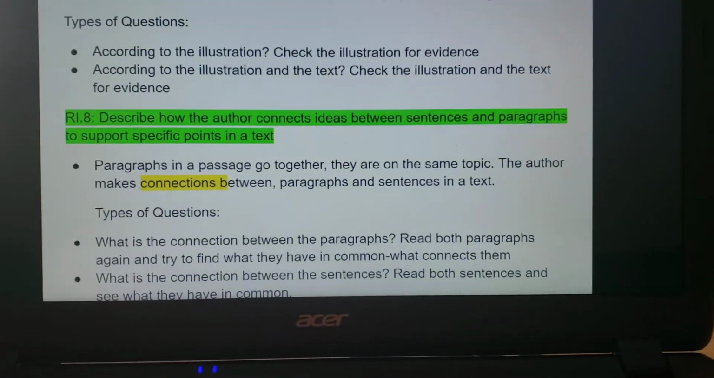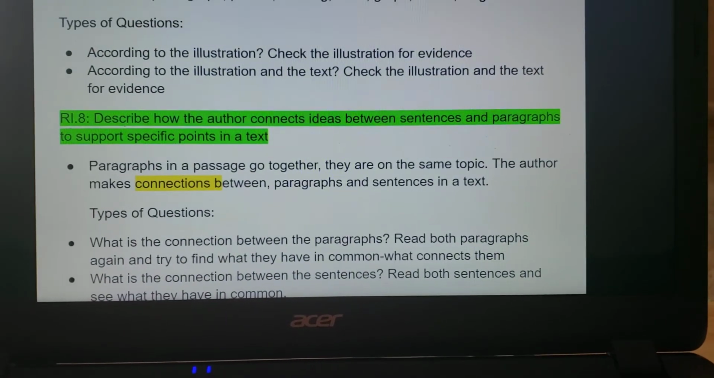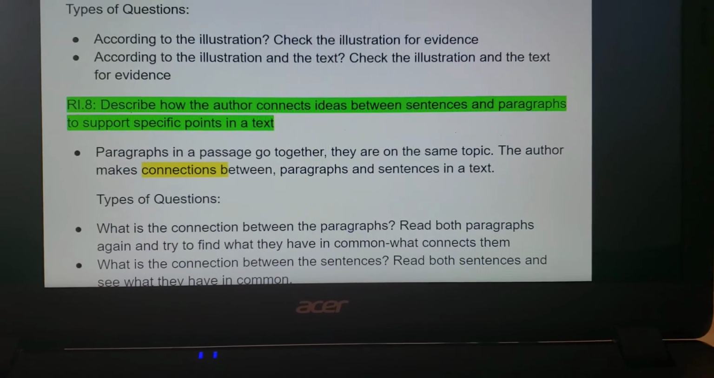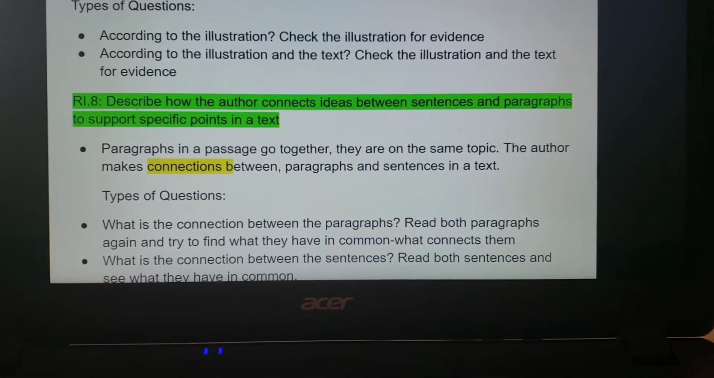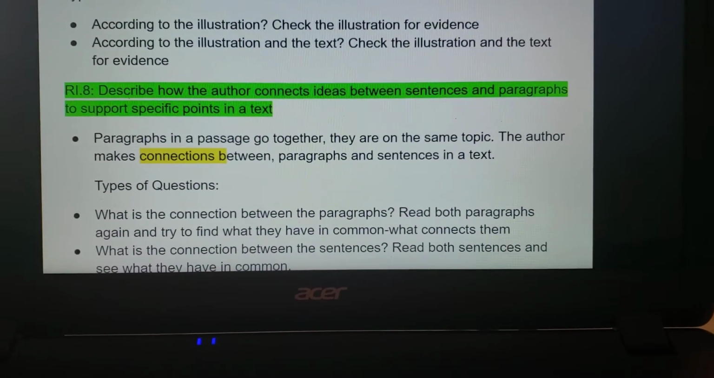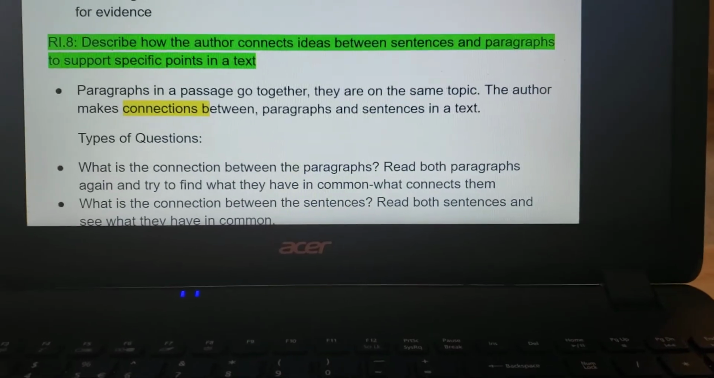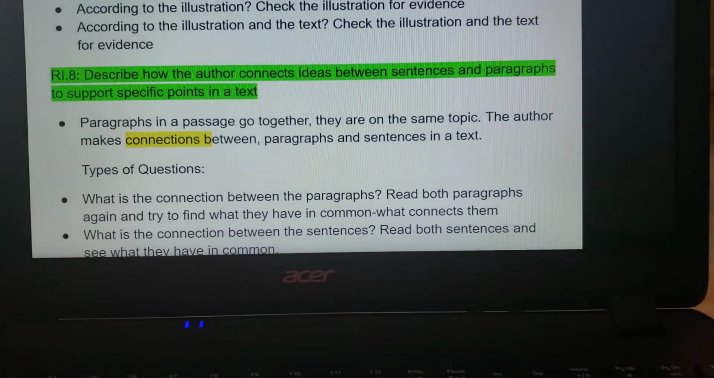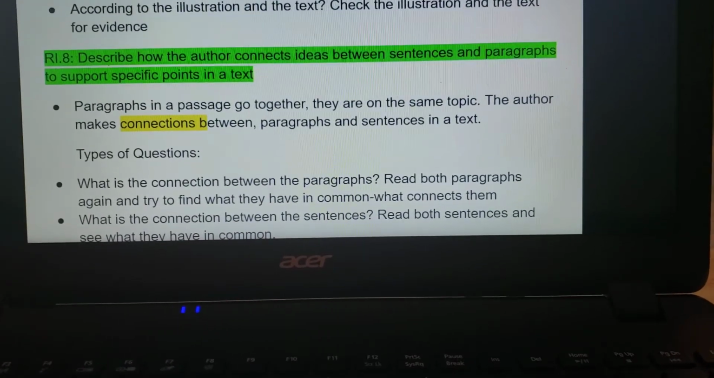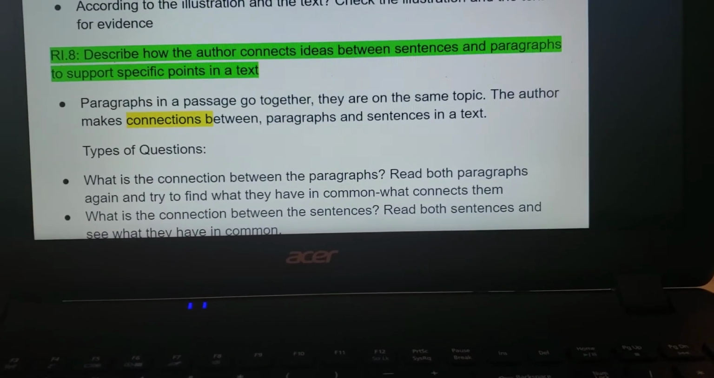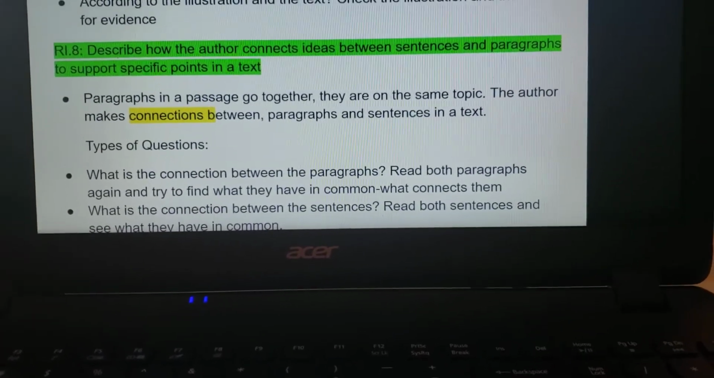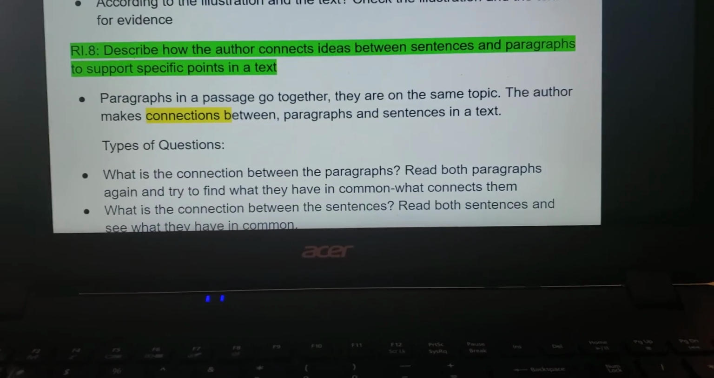The other part of that is describing the connection. When an author writes something, they make connections between parts of their writing. The sentences within a paragraph connect. When we make connections between sentences, you will get questions like, what is the connection between paragraph 1 and 2? What is the connection between paragraph 3 and 4? What is the connection between these two specific sentences?